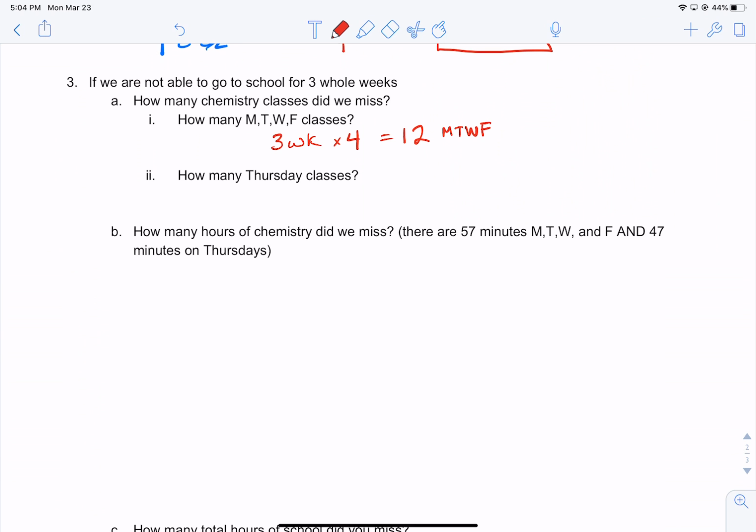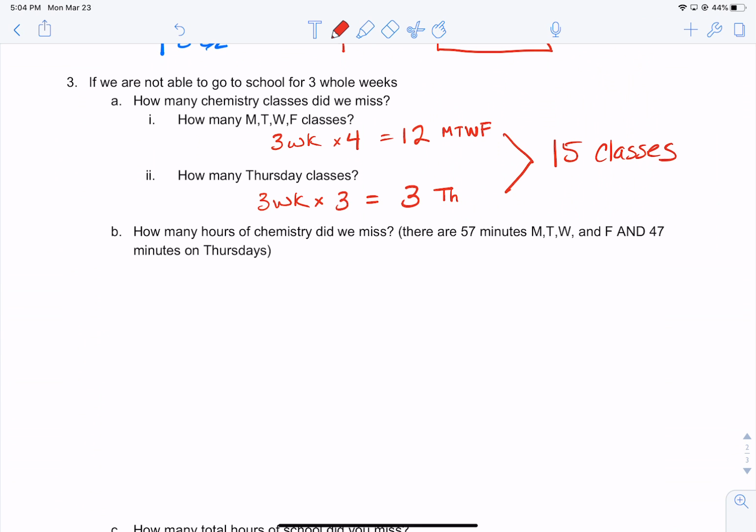And then how many Thursdays? Well, we're missing school for 3 weeks. That means we're missing 3 Thursdays. So we're going to miss 3 Thursday type classes. All right, so how many did we miss total? 15 classes. It's kind of a lot. Kind of makes me sad.